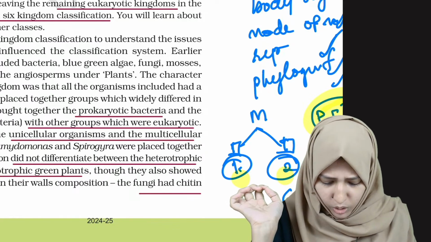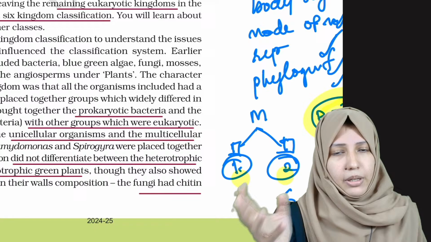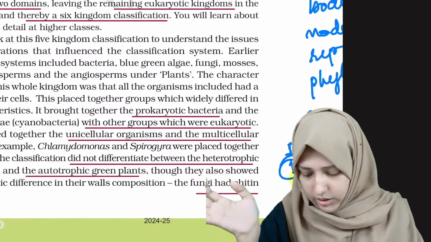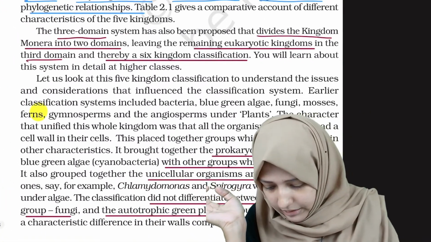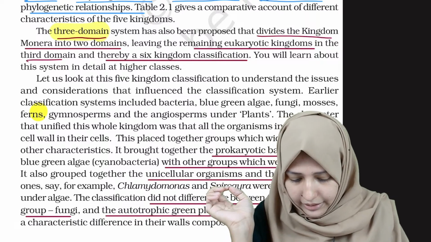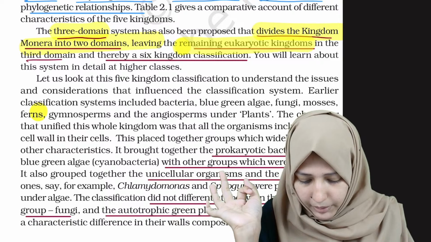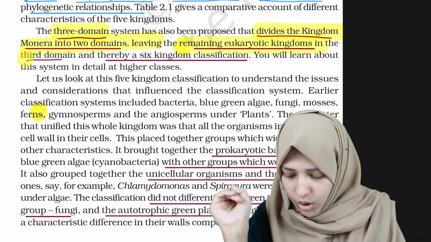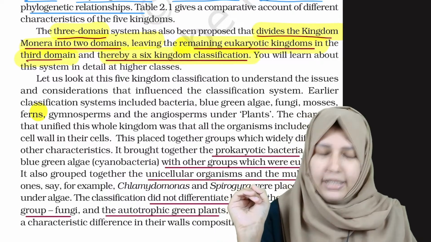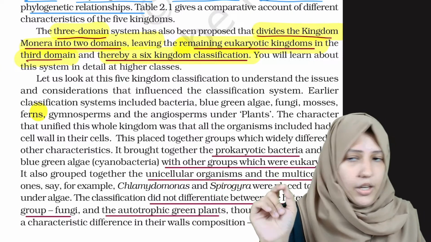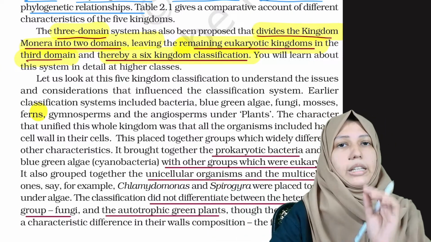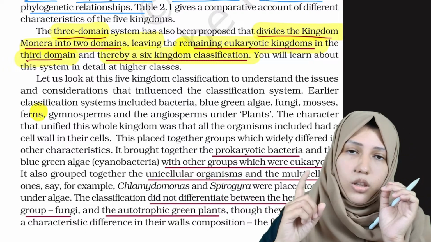There is an order for the 6 kingdom classification, but it is not given in the NCERT, so it is not needed. The 3 domain system divides the kingdom Monera into 2 domains, leaving the remaining eukaryotic kingdoms in the 3rd domain, and thereby a 6 kingdom classification. Now, let us see the difference between the 3 domains.